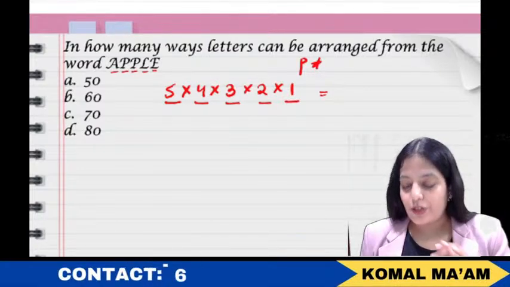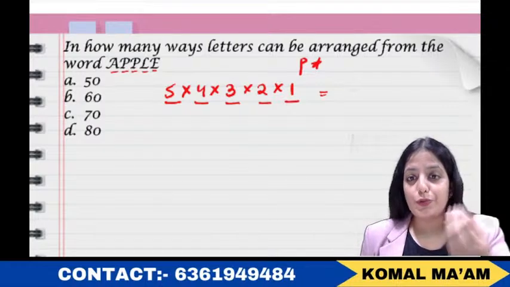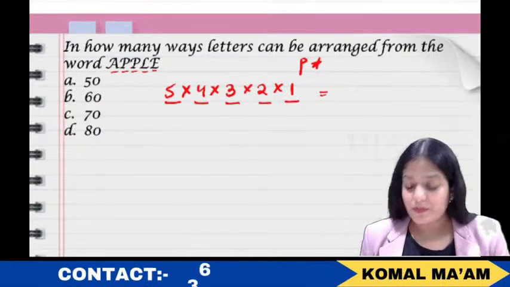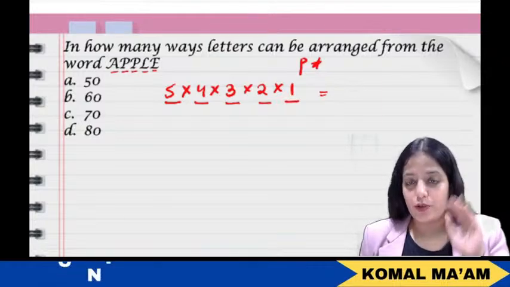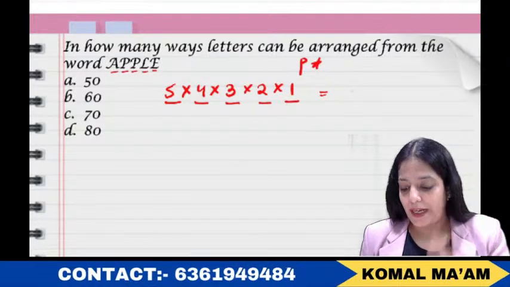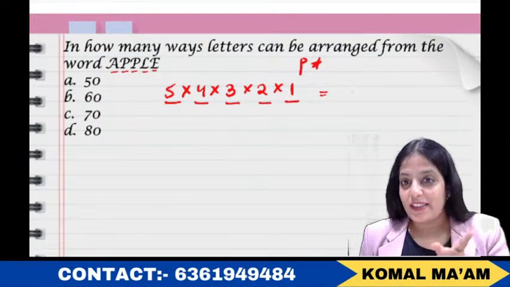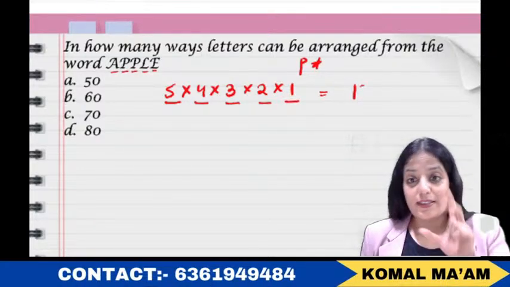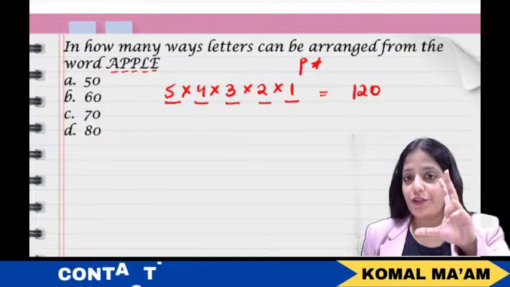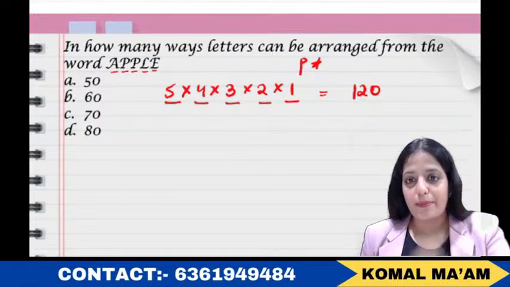After that we need to just multiply them. So what will happen? 5 into 4 into 3 into 2 into 1. Just have a look at the options. You don't have factorial there, so you need to basically multiply it. So 5 into 4, that's 20. 20 into 3, 60. 60 into 2, 120. Up to this, there is no difference from what we did in the previous question.